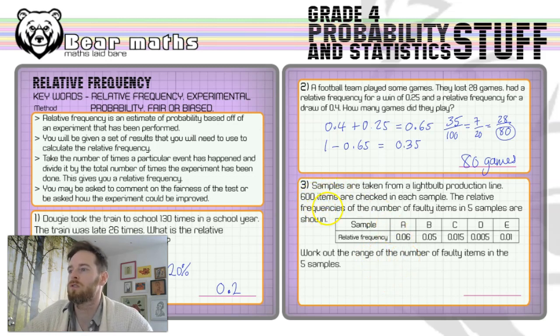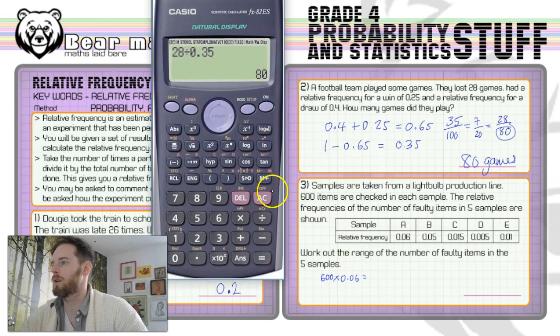If 600 items are checked in each sample, we can work out how many were duff in sample A by doing 600 multiplied by the relative frequency. If we multiply the relative frequency by the number of items that were checked, we will get the actual number of duff items.